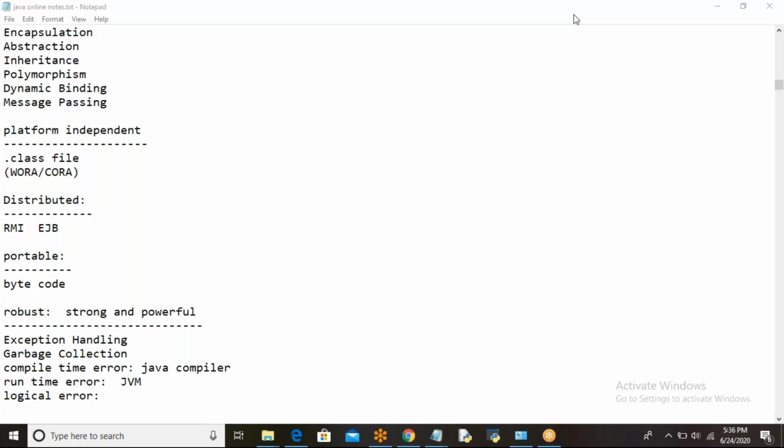Exception handling means what? Exception means a runtime error. Understood? Exception means a runtime error.